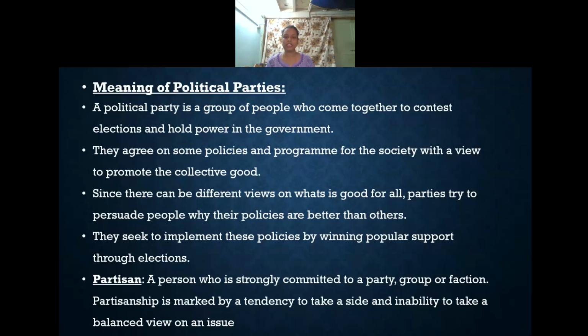Partisanship is nothing but a person who is strongly committed to a party, a group, or a faction. Partisanship is marked by a tendency to take a side and an inability to take a balanced view on the issue. So, a person is strongly committed to a party. He is dedicated towards the party and the group as well as his followers.